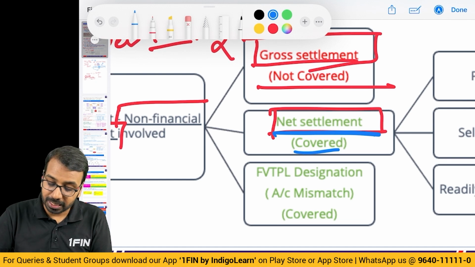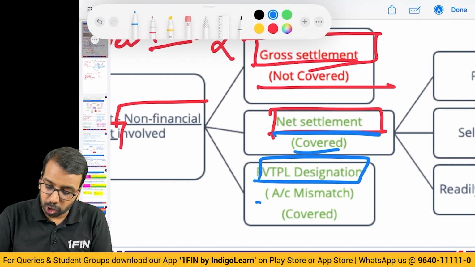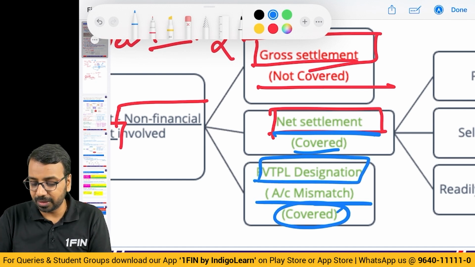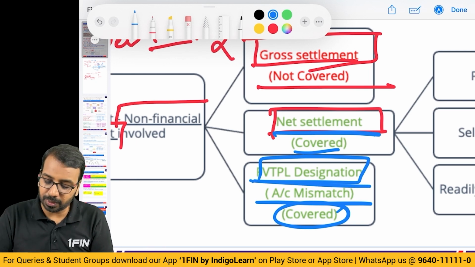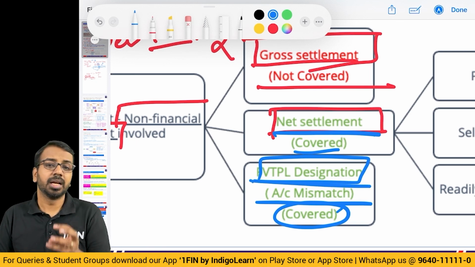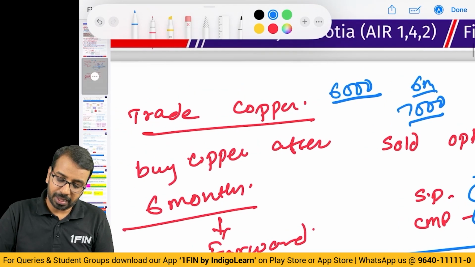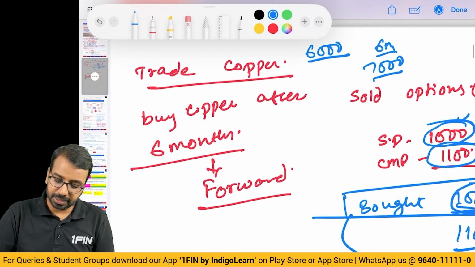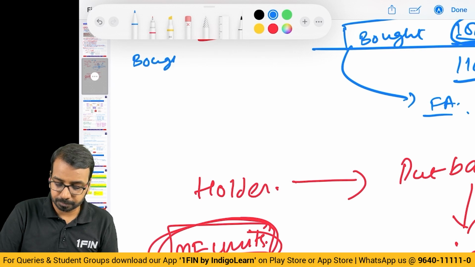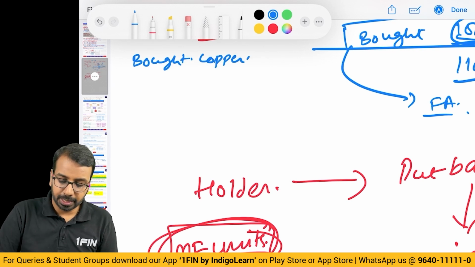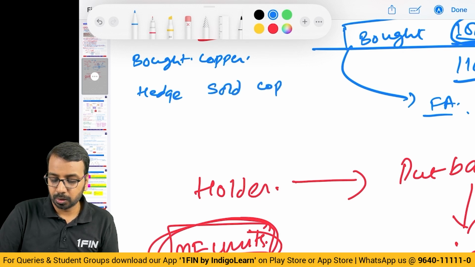And then, if you have an FVTPL designation to avoid accounting mismatch, even then it is covered. This you will understand slightly subsequently. Now, what is this FVTPL designation to avoid accounting mismatch? Typically, let us say, another example, if I have bought copper, and to hedge, I have sold copper futures.